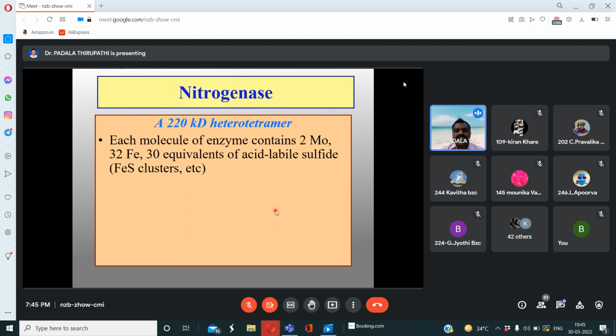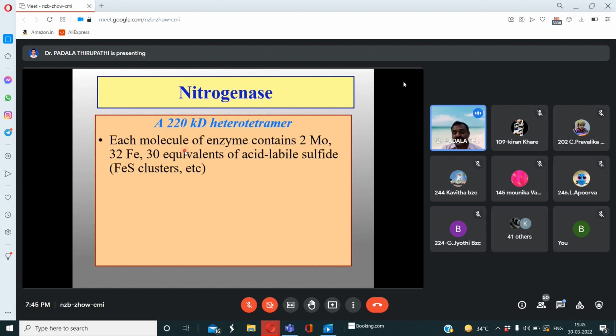The nitrogenase reductase contains 4 moles of iron and sulfur only. Whereas the nitrogenase agent contains 2 molybdenum, 32 ferrous and 30 equivalents of acid labile sulfide. That is the Fe-S cluster.